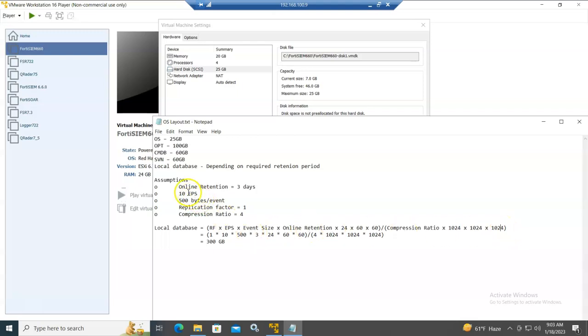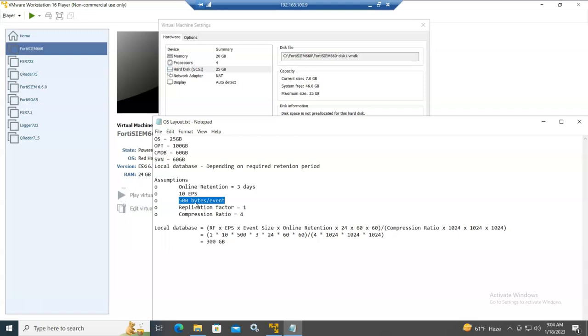Okay, so the assumptions I put here: the online retention is only 3 days. This is just a lab. I just need to reduce the hard disk as much as I can, so I put an online retention of only 3 days. I assumed an EPS of 10 events per second. The average event size for the different log sources is like 500 bytes per event. So this average is reasonable.